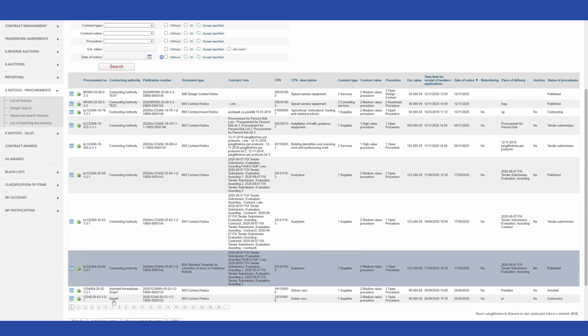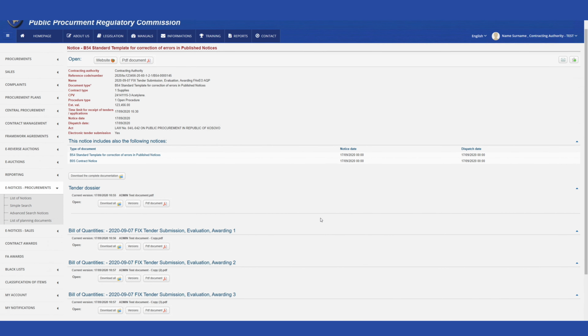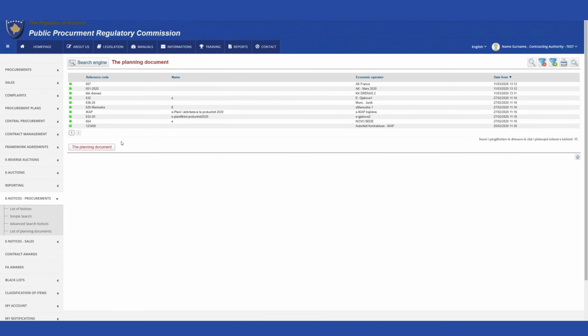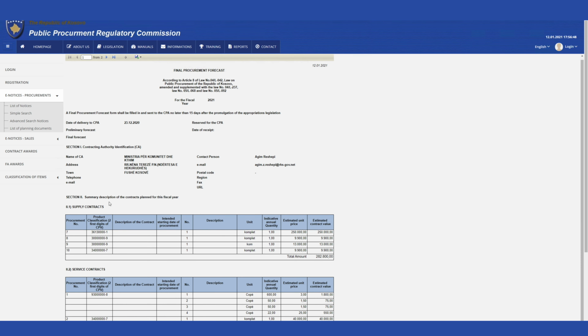After selecting the procedure and clicking on the Details button, all documents published for the contract appear. Also, in the Procurement Plans submenu, a window appears that shows all contracting authority plans for the fiscal year. The user selects the relevant plan and clicks on the Procurement Plans button to open a new window titled Final Procurement Planning that shows all relevant plan notes.